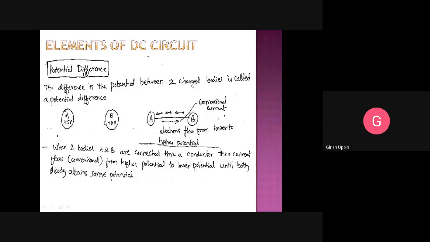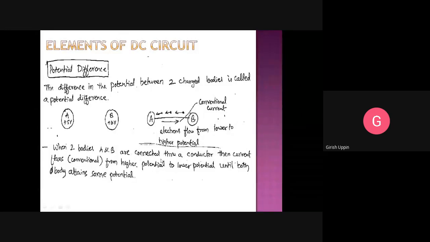If I connect these two bodies, definitely the body which is at a higher potential, the electrons will start moving towards B. Just we will take the conventional current. So current will start flowing from body A to body B until both the potentials are exactly the same. When current starts flowing here, both will become 4 volt, then current will stop.